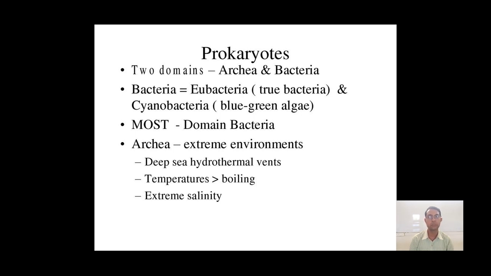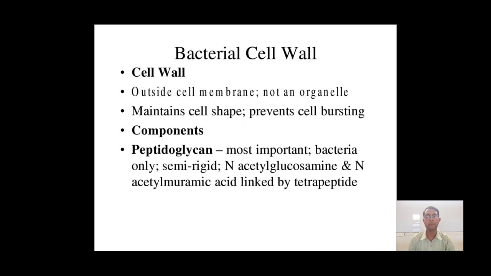For example, they grow very well in a deep sea, which has different types of hydrothermal vents. Then they also grow very well in extreme salinity. So these are the archaea and the bacteria. Now, when we talk about the prokaryotic cell wall, simply we can call it a bacterial cell wall, because the best example of prokaryote is bacteria.